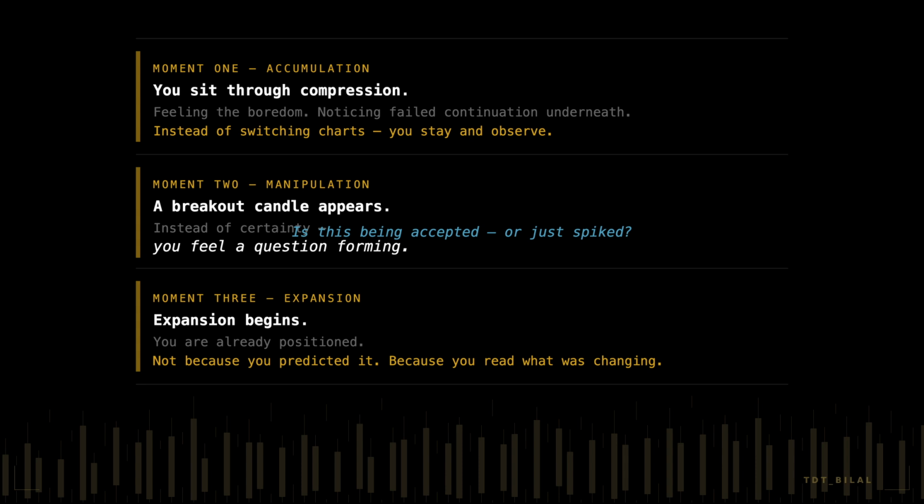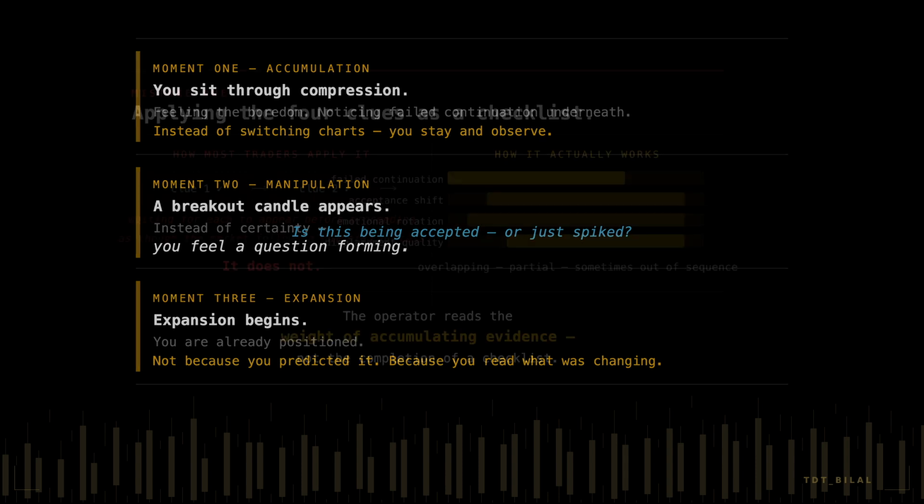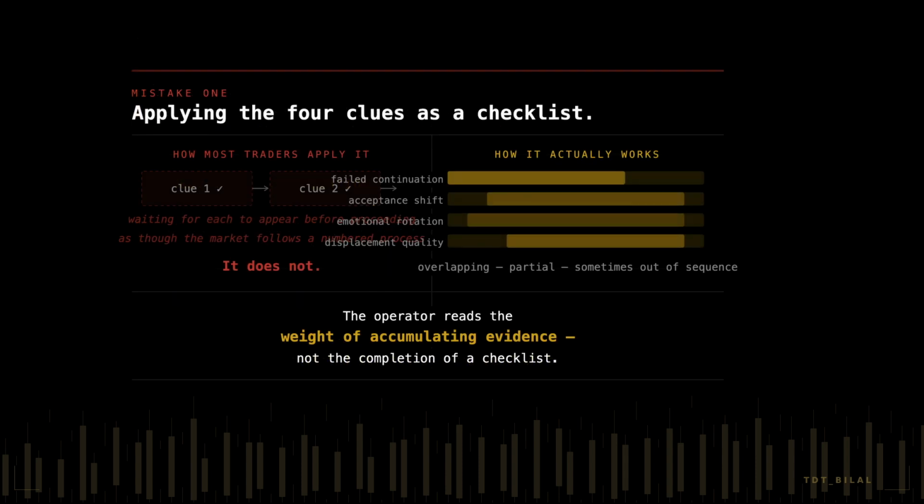It comes from changing the question you ask every time you open a chart. Not what pattern is this, but what behavior is changing, and what does that change mean for where the campaign is heading. Three mistakes that prevent this from being installed.